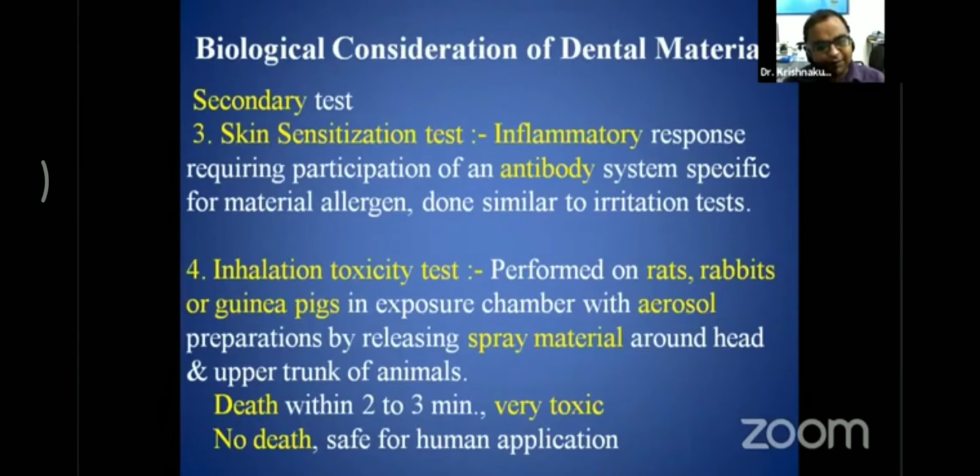It is performed in rats, rabbits, or guinea pigs in an exposure chamber with an aerosol preparation, by releasing the spray material around the head and upper trunk of that particular animal. If within 2 or 3 minutes the subject, that is either rat, rabbit, or guinea pig, dies, then it is very toxic. If there is no death, then it is safe for human application, and it can proceed to the uses